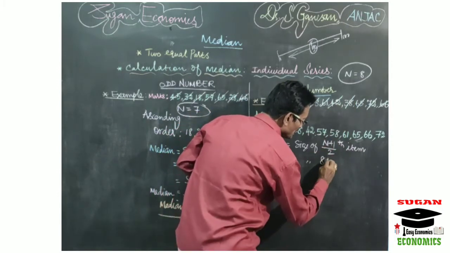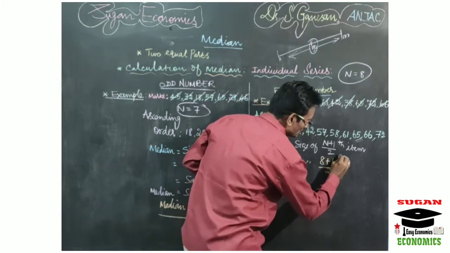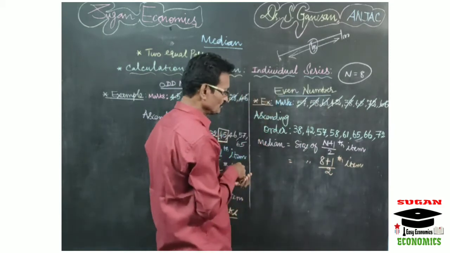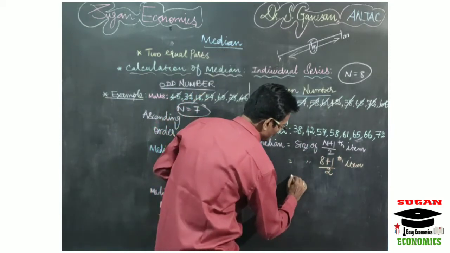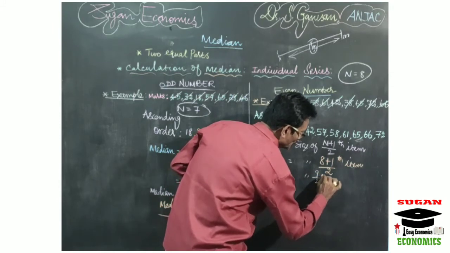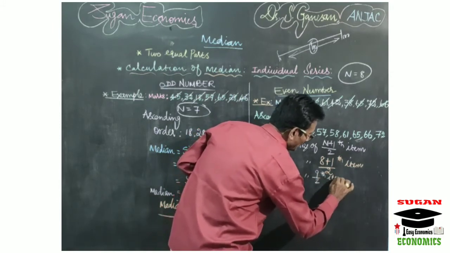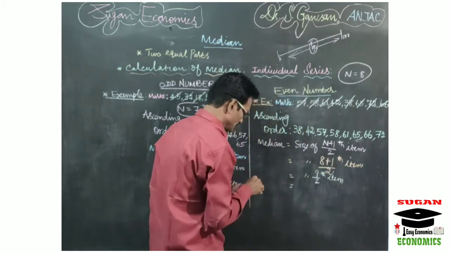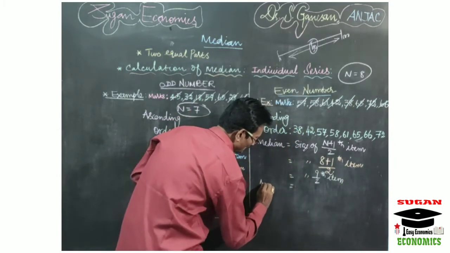So 8 plus 1 by 2th item. So here that is equal to size of 9 by 2th item.